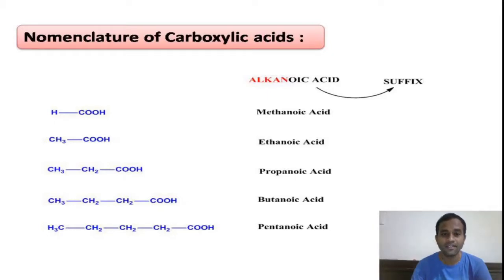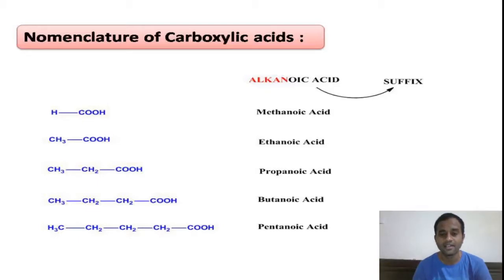The third one has three carbons, propanoic acid. The fourth one has four carbons, butanoic acid. In all these examples, there is no unsaturation at all. Therefore, alkanoic acid is the IUPAC name for carboxylic acids. The last one has 5 carbons, therefore it is pentanoic acid. This is how we give the IUPAC nomenclature for carboxylic acids: methanoic acid, ethanoic acid, propanoic acid, butanoic acid, pentanoic acid.